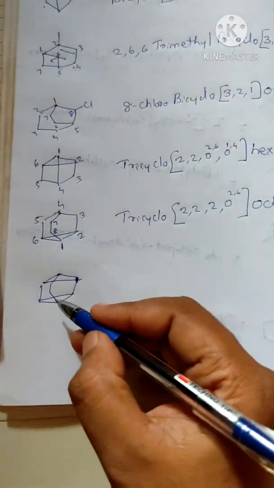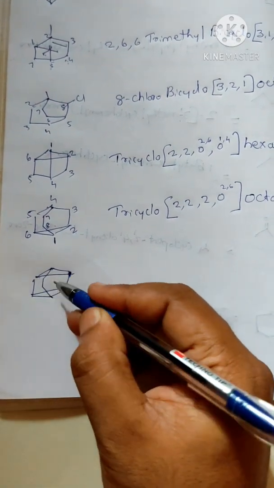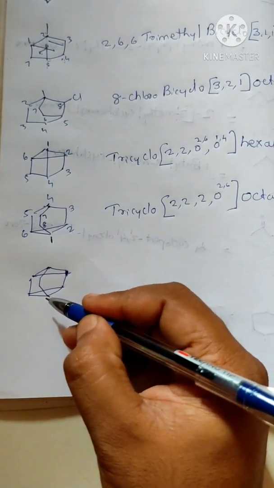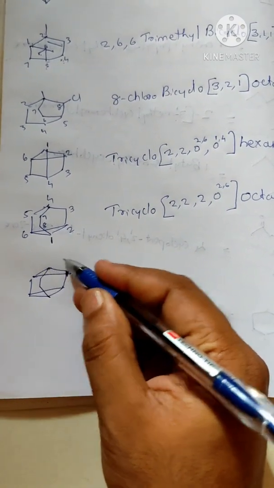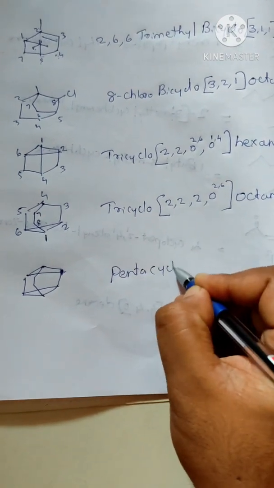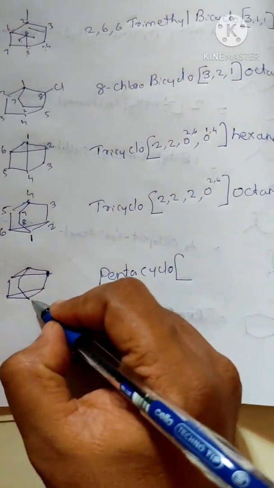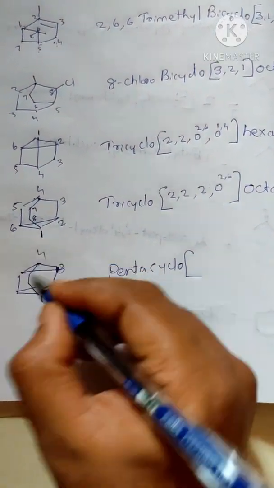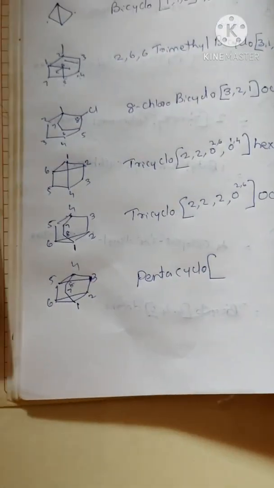Okay, next one is this one. How will we name this one? How many cycles are there here? Here we have 1 cycle, 2 cycles, then 3 cycles, 4 cycles, then 5 cycles here. This is pentacyclo. Now how can we name them? Pentacyclo. One is of course sure, we can start 1 2 3 4 5 6, then we have 7 8. Okay, there is no doubt.